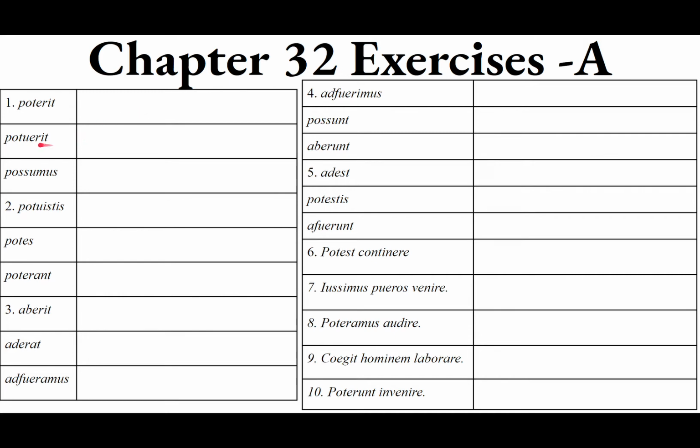Potuerit has the perfect stem potu and then the future perfect ending erit. Don't get these confused. Poterit, potuerit. So potuerit is he, she, it will have been able to.